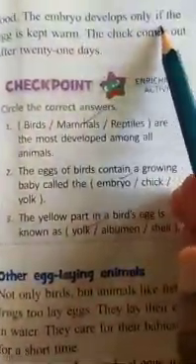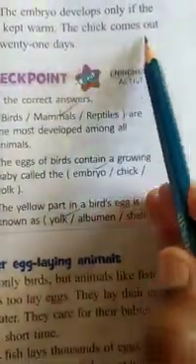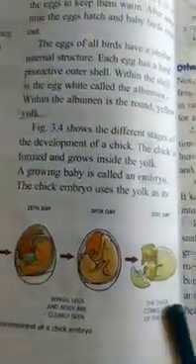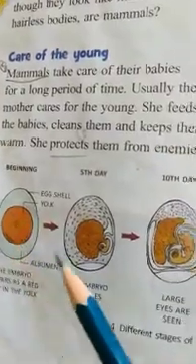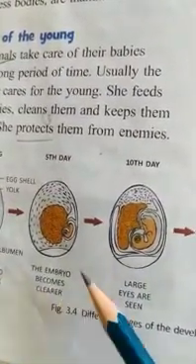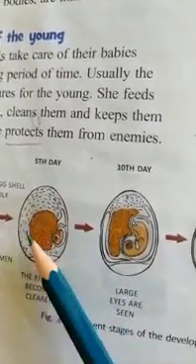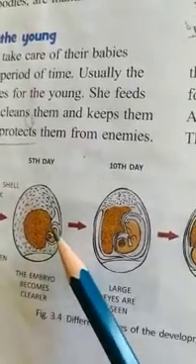The embryo develops only if the egg is kept warm. The chick comes out after 21 days. So how much time does it require from egg to chick coming out? That is 21 days. Let us see. This is the egg. On the fifth day the embryo becomes clearer. You can see here the embryo is developing, and then the eyes are forming.